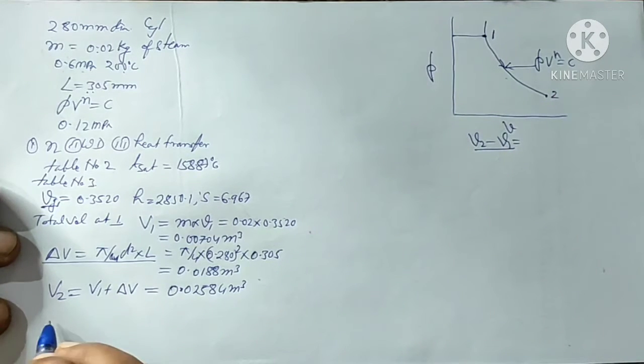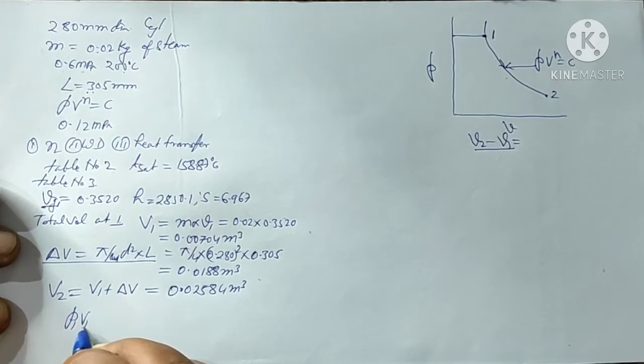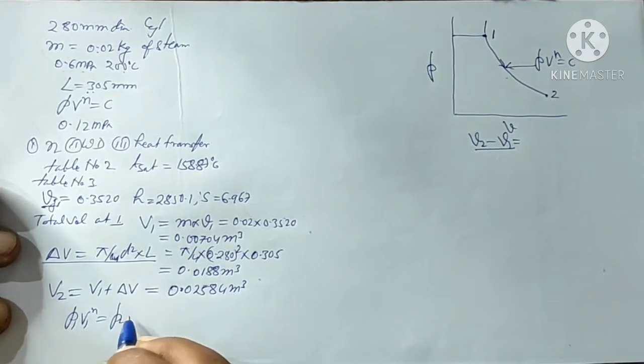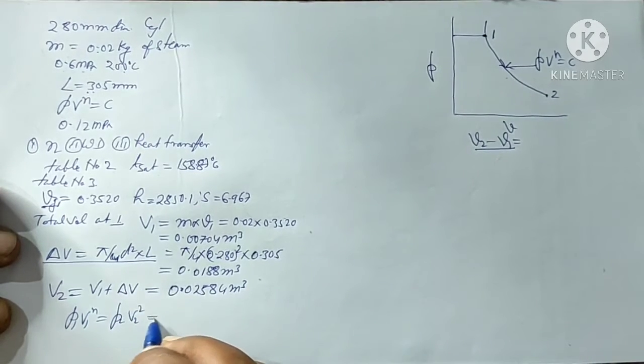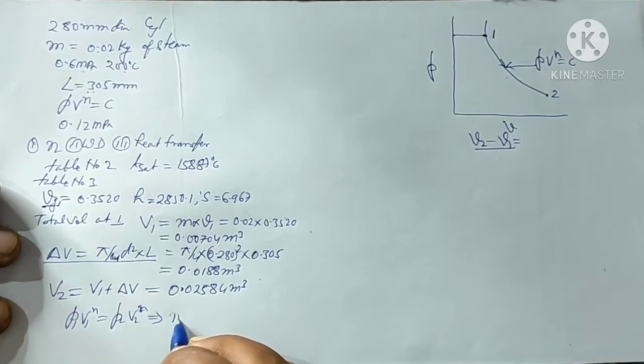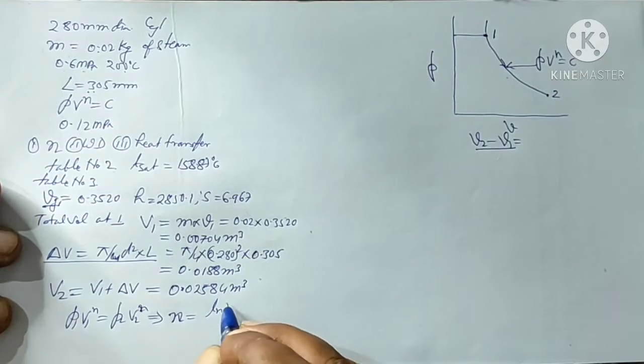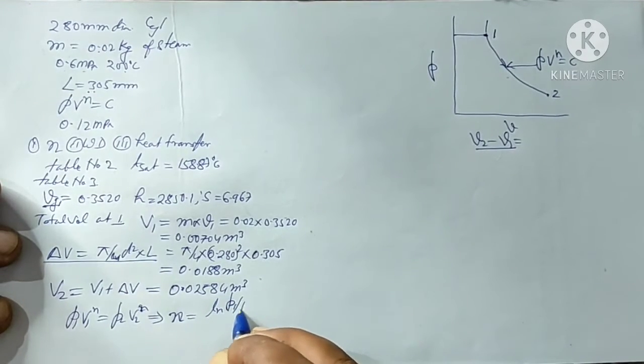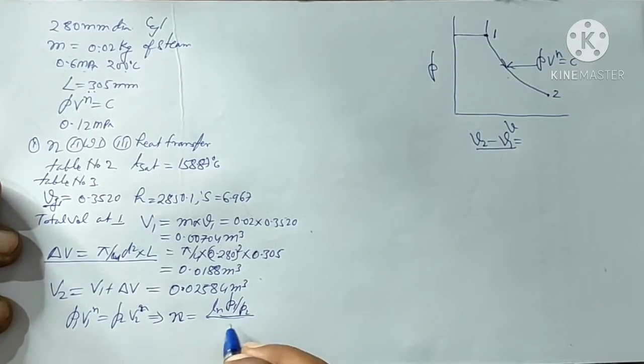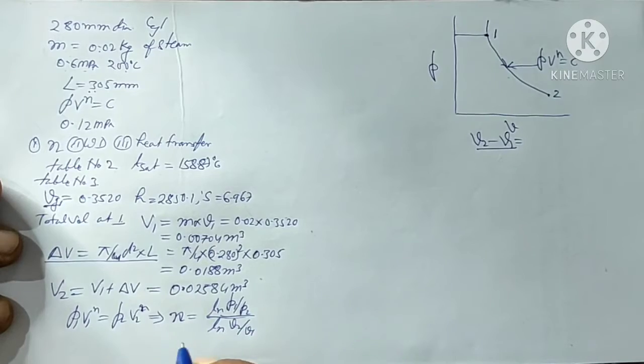Now to find the value of n, we write the equation P1 V1 to the power n equals P2 V2 to the power n. From this equation we can calculate n equals log of P1 upon P2 divided by log of V2 upon V1.